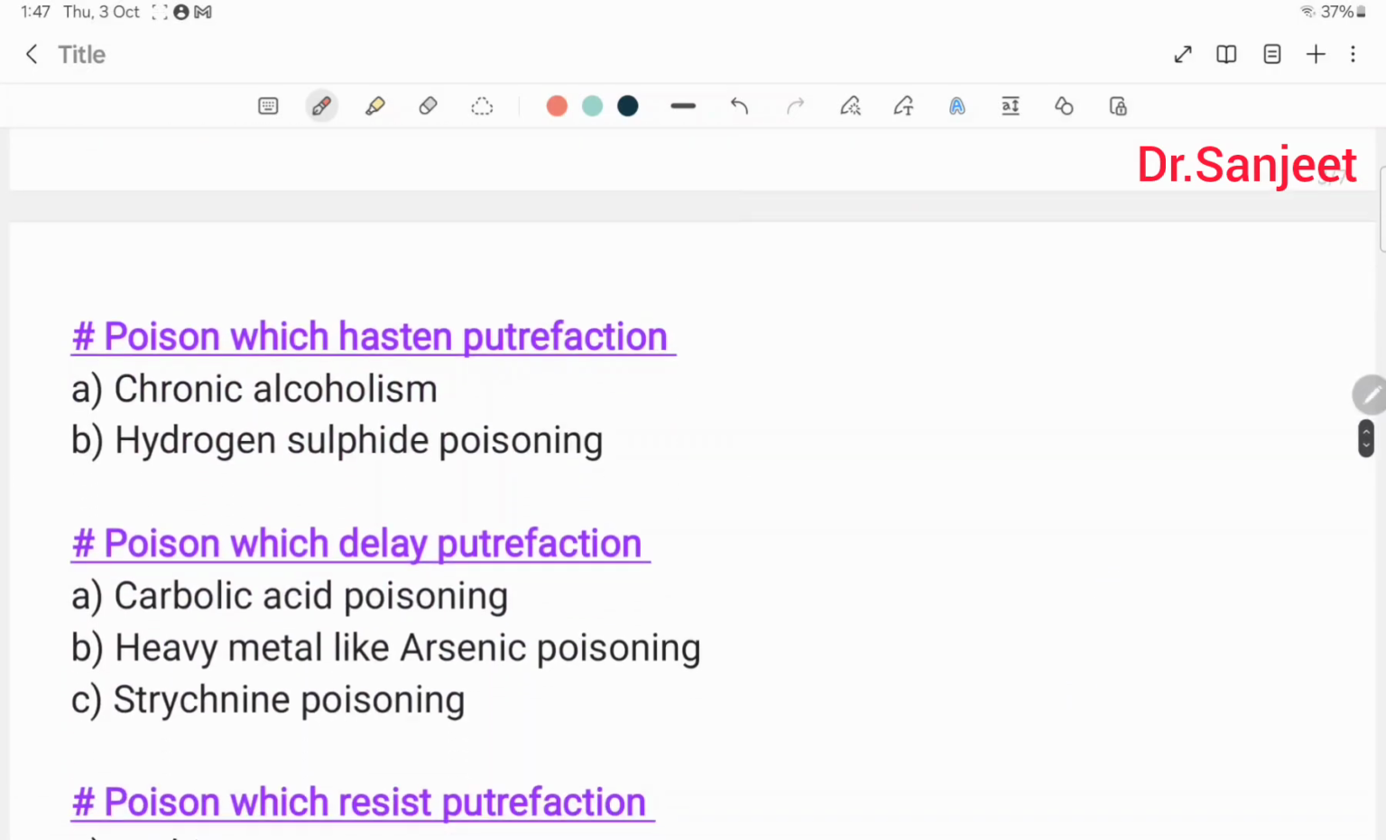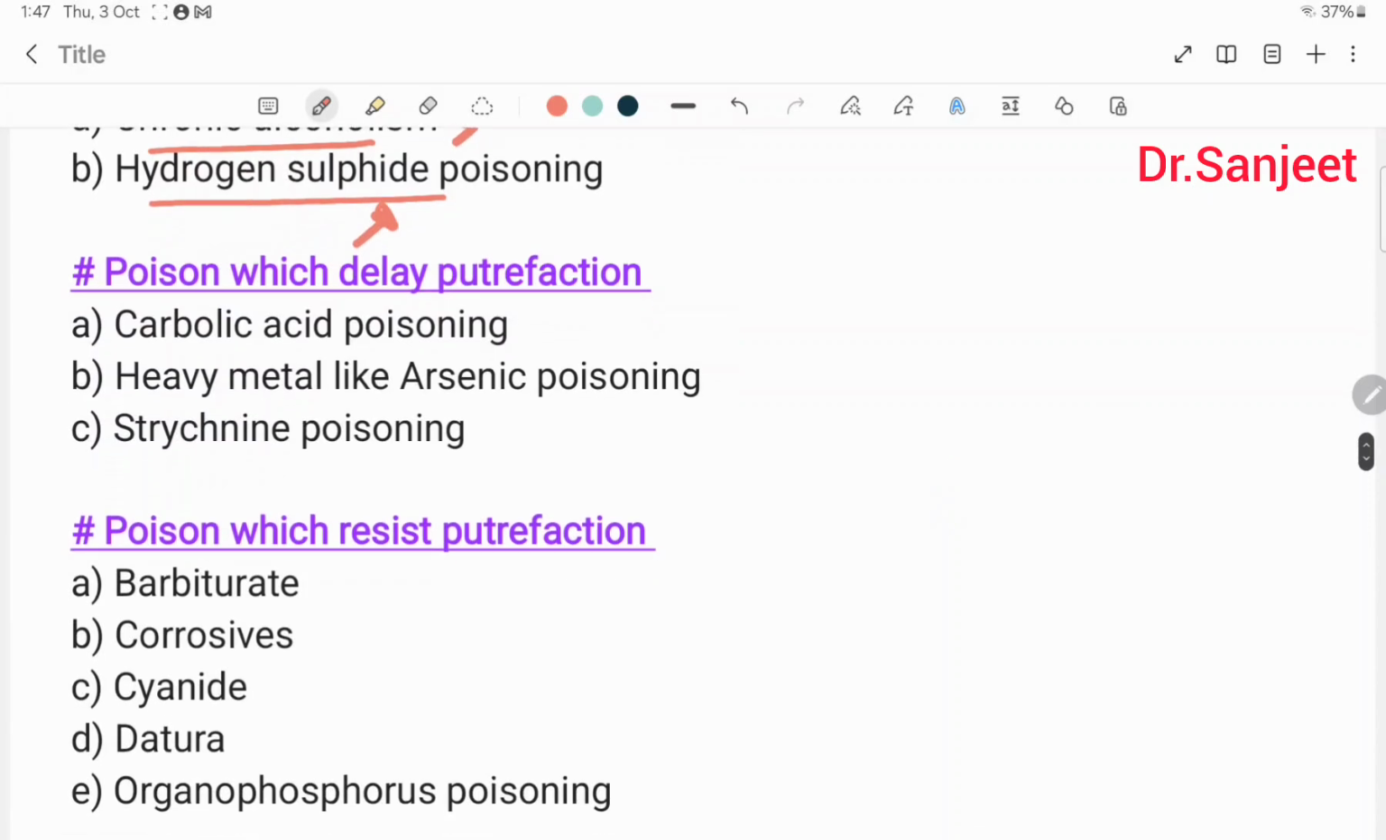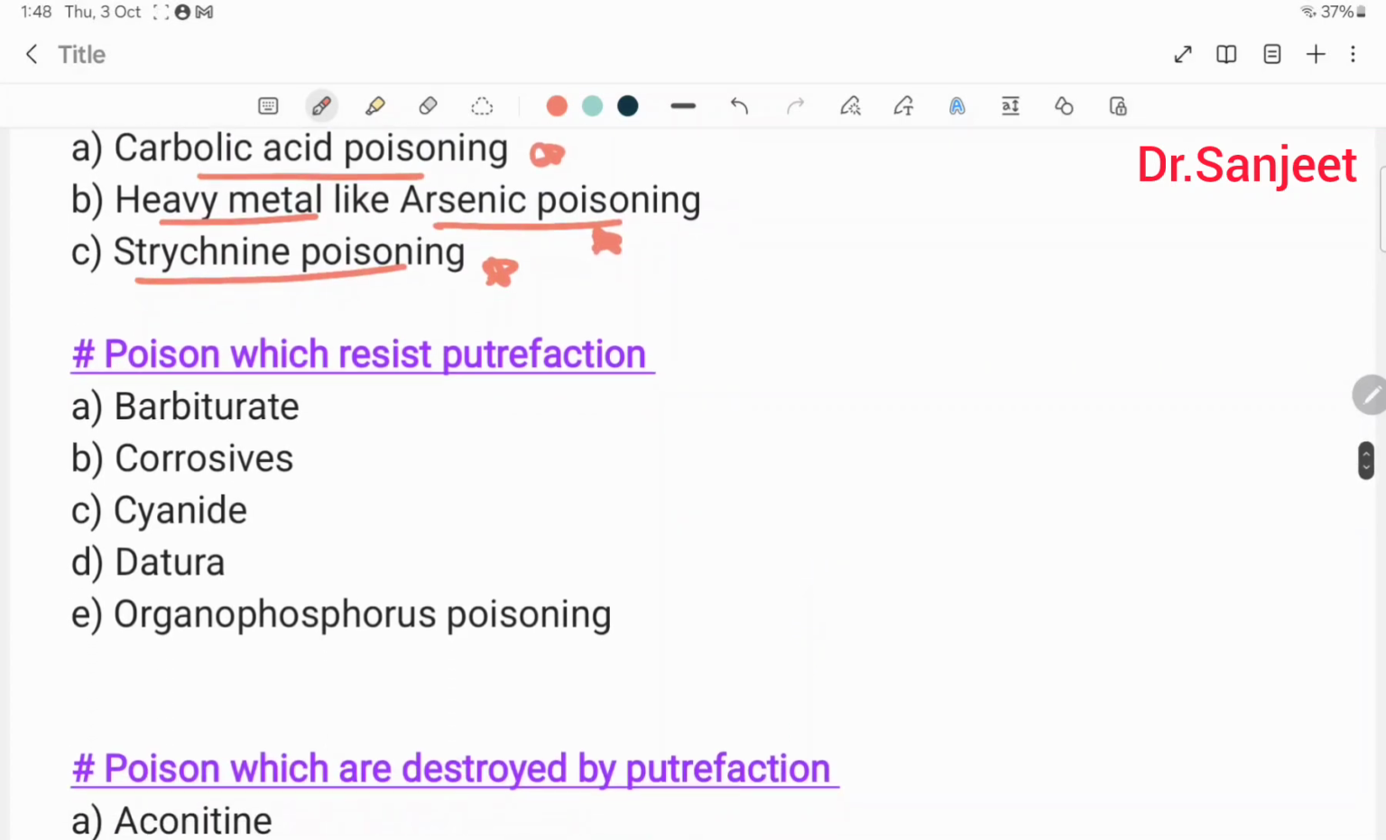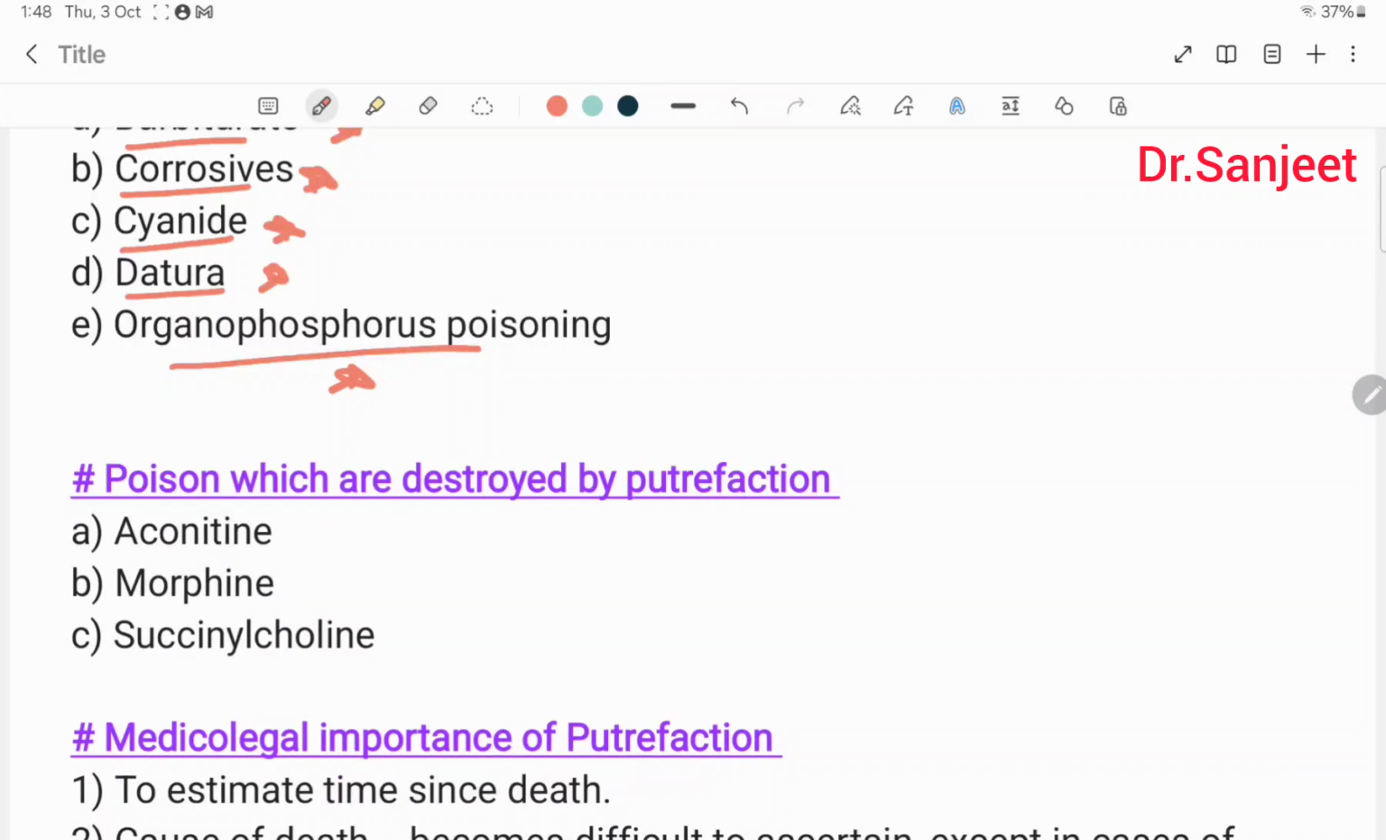Then poisons which hasten putrefaction, like chronic alcoholism and hydrogen sulfide poisoning. Poisons which delay putrefaction: carbolic acid poisoning, heavy metals like arsenic poisoning, and strychnine poisoning. Then poisons which resist putrefaction, like barbiturate poisoning, corrosive poisoning, cyanide poisoning, dhatura poisoning and organophosphorus poisoning. Poisons which are destroyed by putrefaction: aconitine, morphine and succinylcholine.